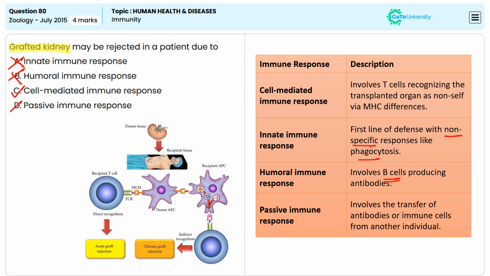Option D, passive immune response. This involves a transfer of antibodies or immune cells from another individual. So this is not the typical cause of rejection of graft kidney. So option D is also incorrect. The answer is option C.